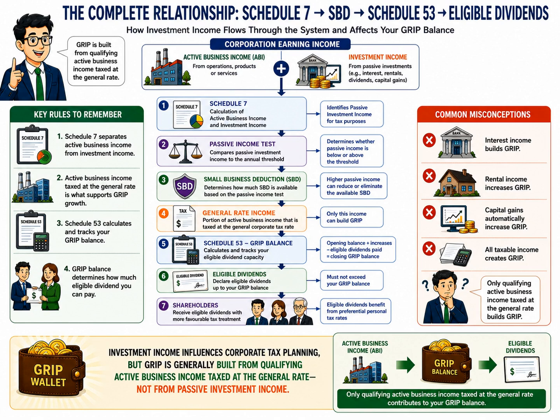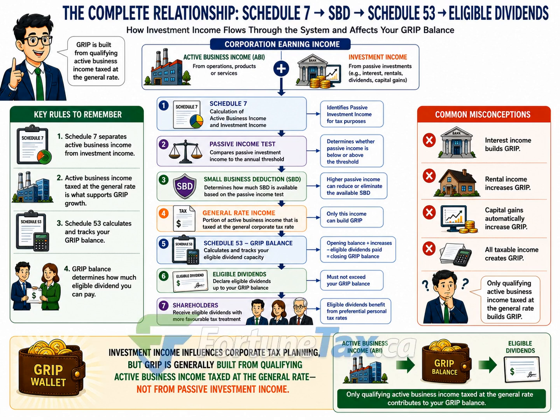This is where Schedule 53 becomes important. Only qualifying active business income that is taxed at the general corporate tax rate contributes to the corporation's GRIP balance. Schedule 53 keeps track of this balance and determines how much eligible dividend capacity the corporation has available. Once the GRIP balance has been calculated, the corporation can declare eligible dividends, but only up to the amount supported by its available GRIP. Those eligible dividends are then paid to shareholders, who generally benefit from more favorable personal tax treatment.